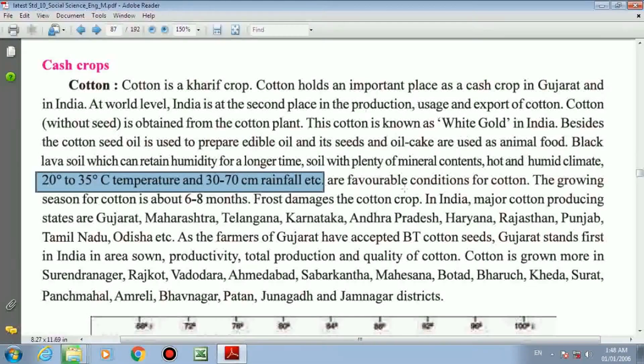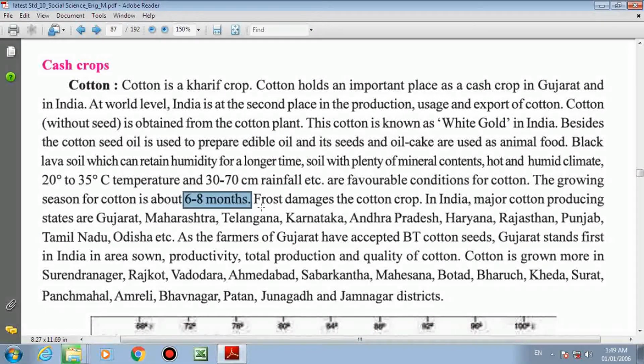Again I clarify, please bifurcate this detail in tabular format so that it will be easy for you to remember. The growing season for cotton is about 6 to 8 months. It requires 6 to 8 months to grow cotton.